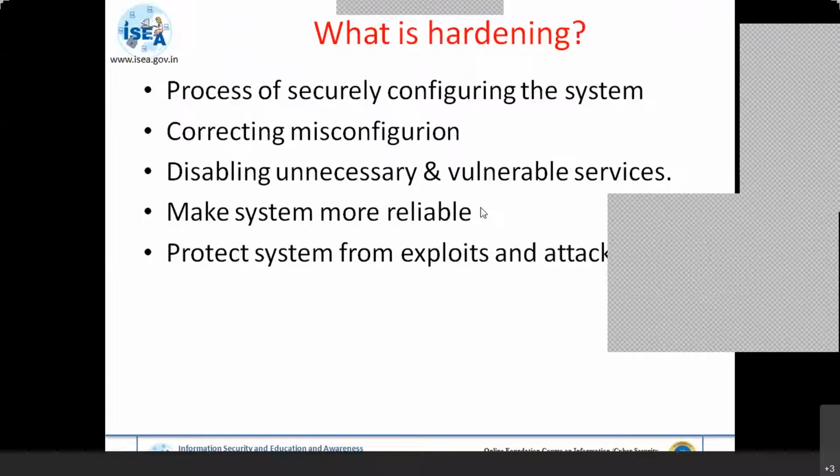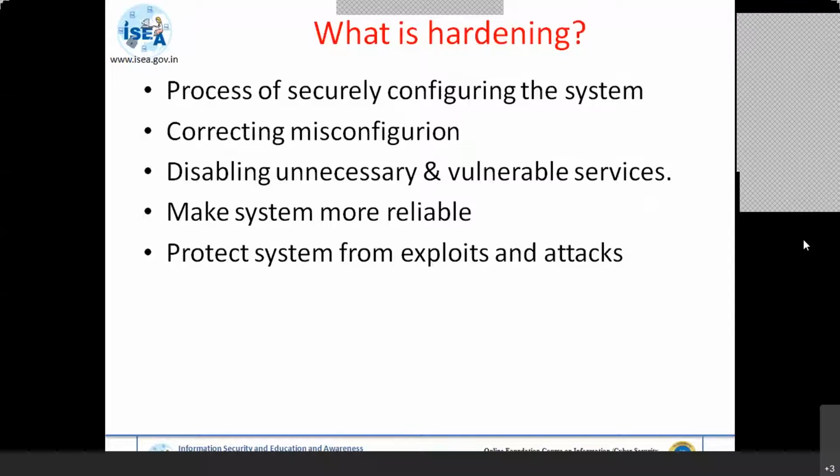If you have any doubts with respect to any hardening techniques, you can just give a chat message so that I can clear your doubt as soon as possible. So these are some of the things we do from the hardening point of view.